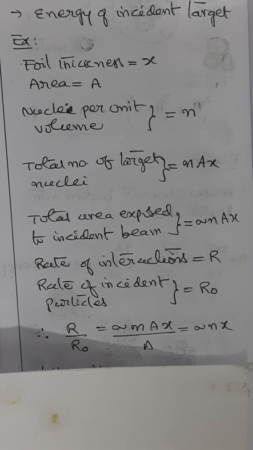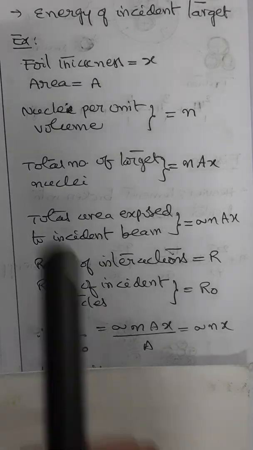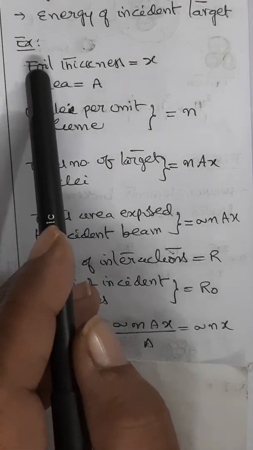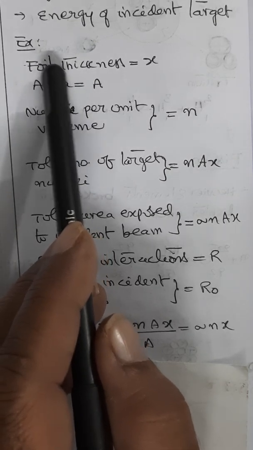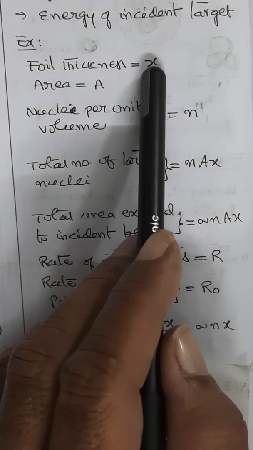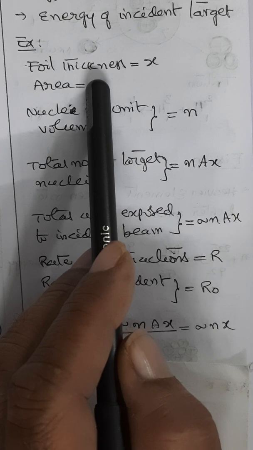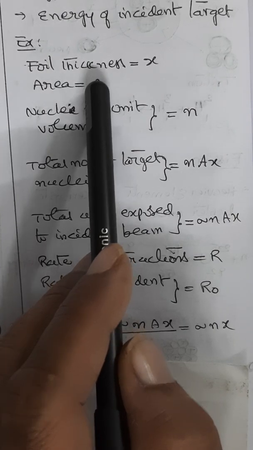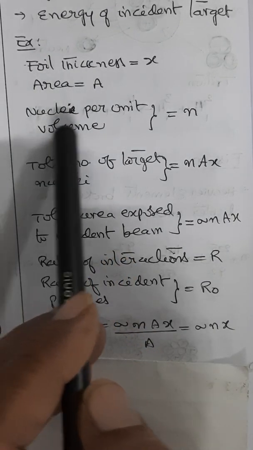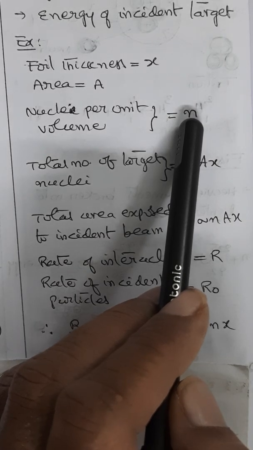Therefore, the ratio of the rate of interactions R to the rate of incident particles R0 can be given as R by R0 equal to sigma nAx by A, that is, sigma nx. That is, let us say we are considering a target foil whose thickness is x and area is A. Then the number of nuclei per unit volume is taken as n.